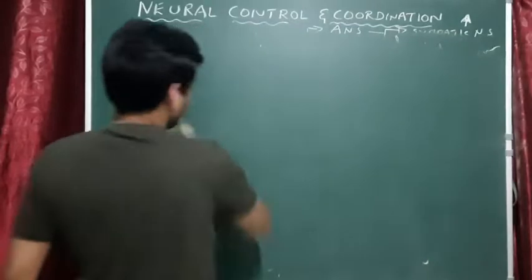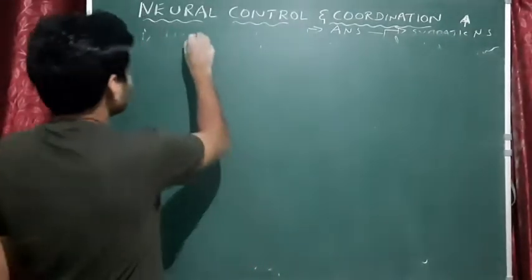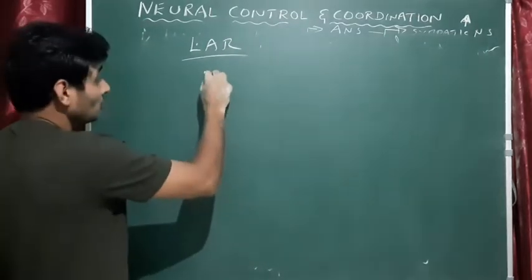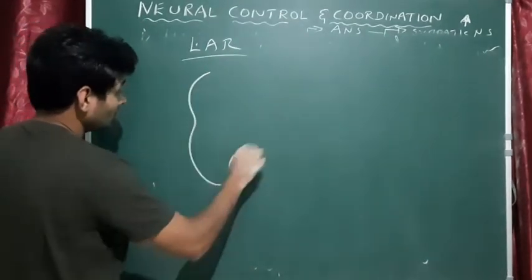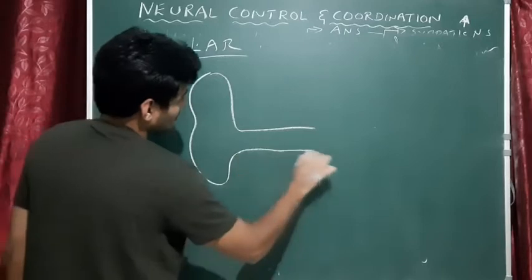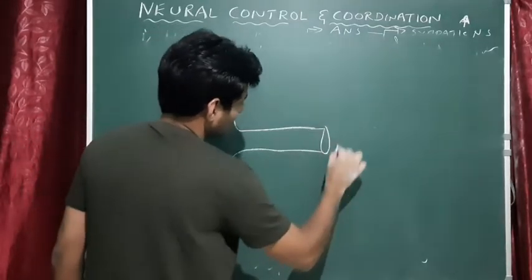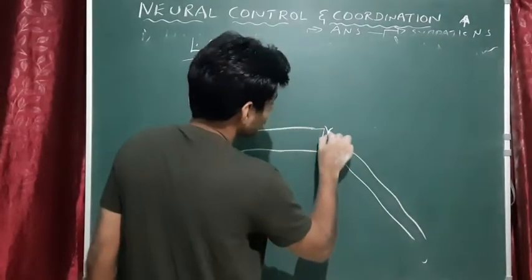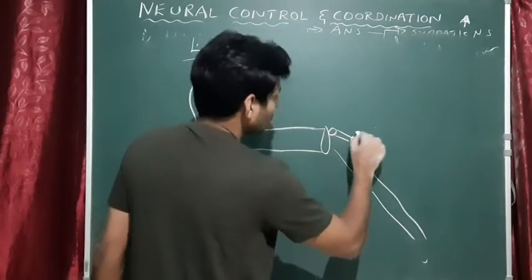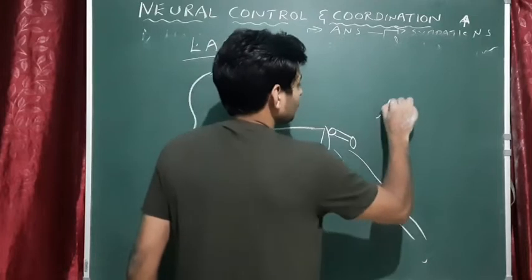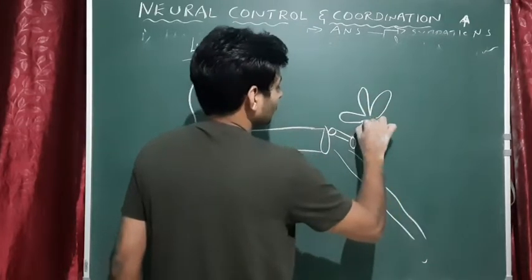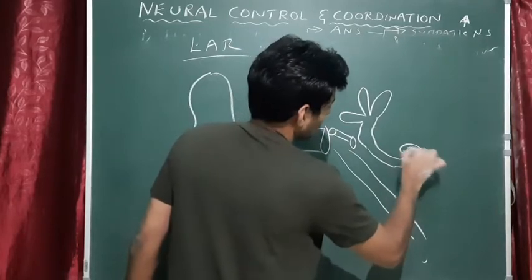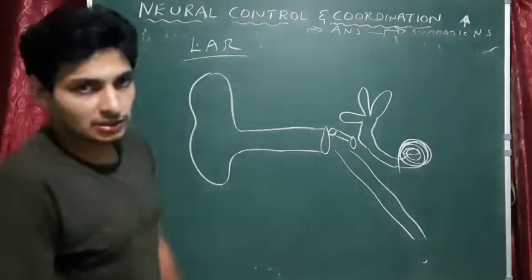Now we go to one more concept, that is the ear. Again I need to draw the diagram. So this is the ear structure.